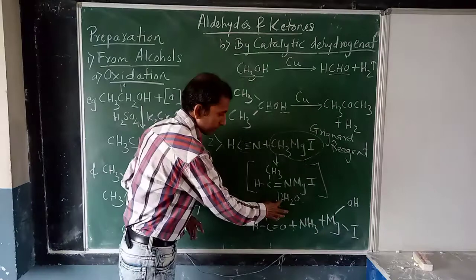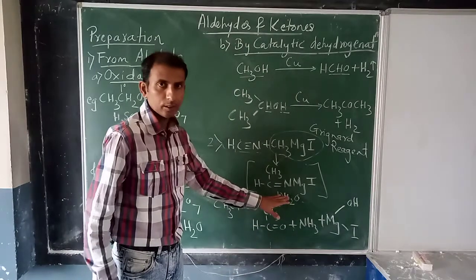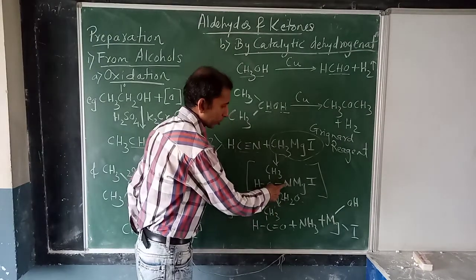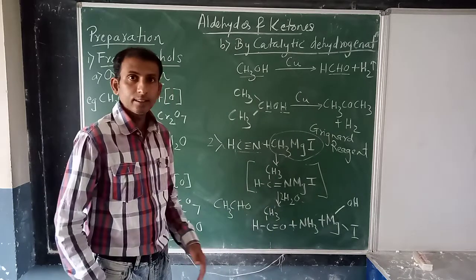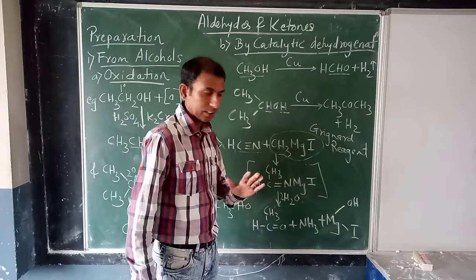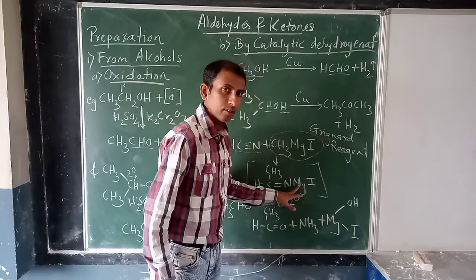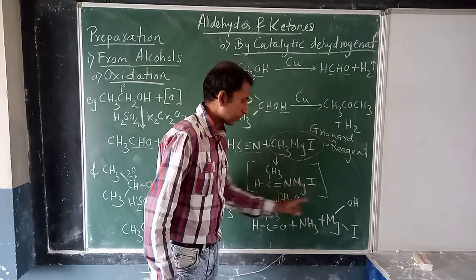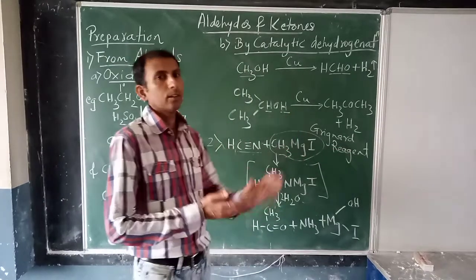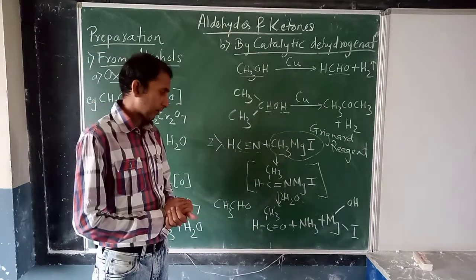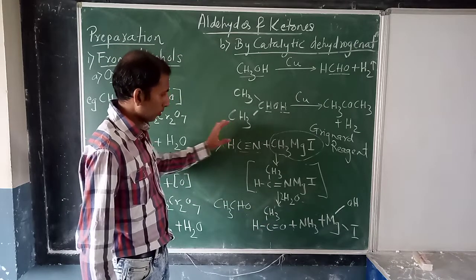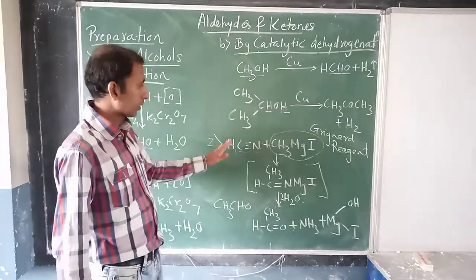Now here, can you see two water molecules we have taken? Three hydrogens from here get added to nitrogen, forming ammonia gas. And one hydrogen is remaining here and one over here, OH. OH gets added to Mg, and the bond breaks here. And the byproduct Mg(OH)I we are getting in this final step. So we get an aldehyde when you follow this method of preparation using this cyanide.